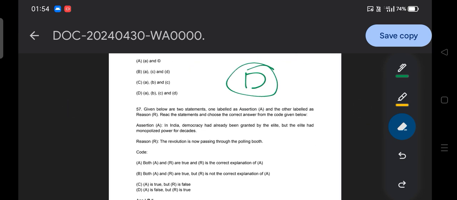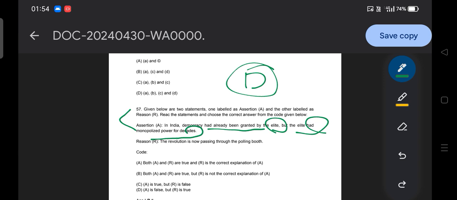Then moving to the next question, an assertion-reason question. Let me clear one thing: although the questions in SSB are not in the form of assertion and reason based questions, these questions are conceptual in nature and concept clarity is needed for our examination. That's why I picked those questions from UGC NET for our SSB also. In India, democracy has been granted by the elite, but the elite had monopolized power for decades.